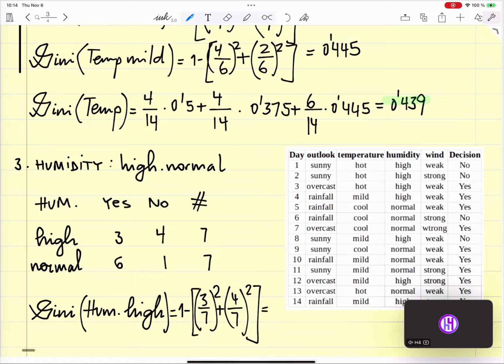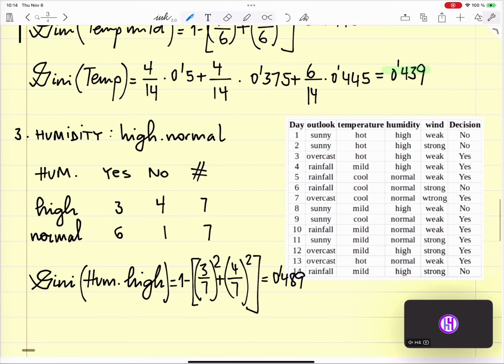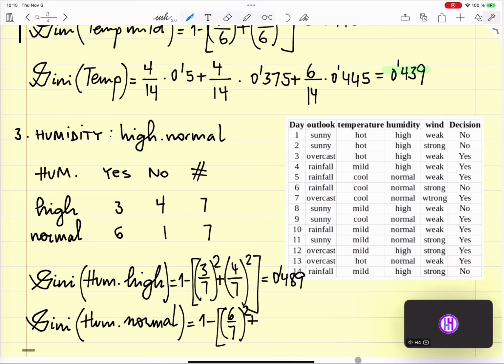This delivers 0.489, and the Gini for humidity normal is 1 minus (6 divided by 7) square plus (1 divided by 7) square equals 0.244.